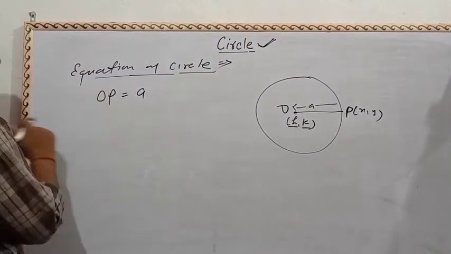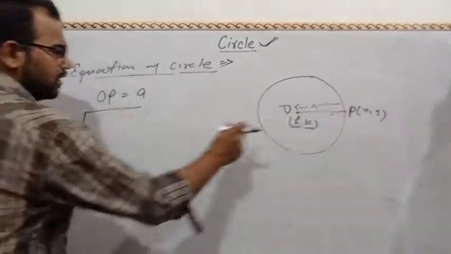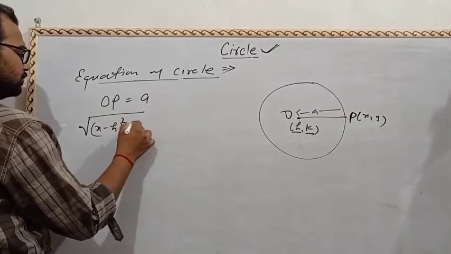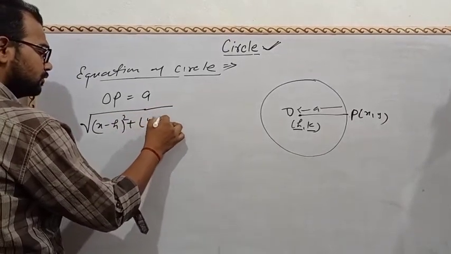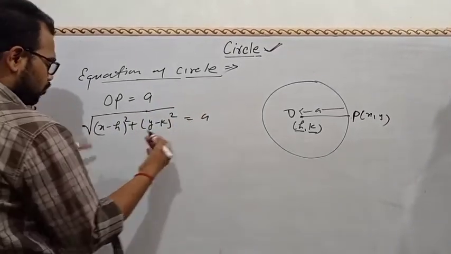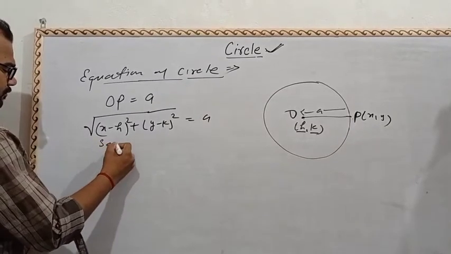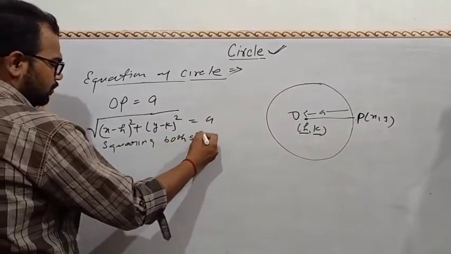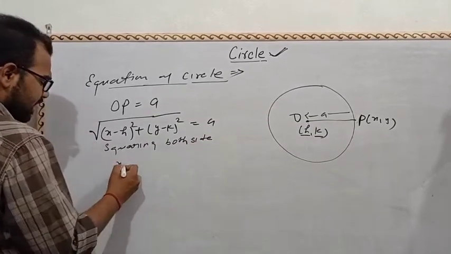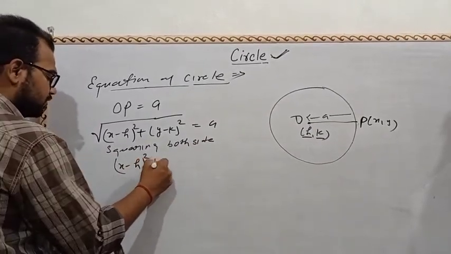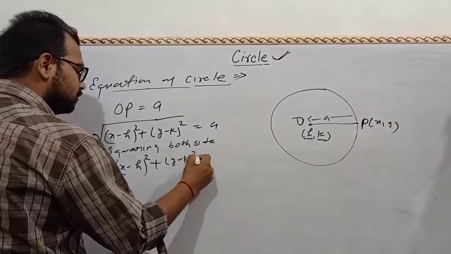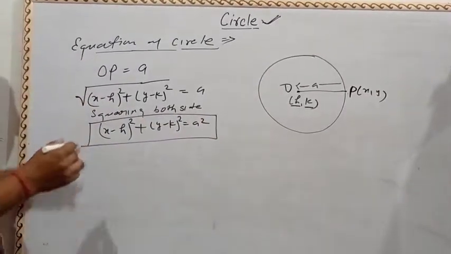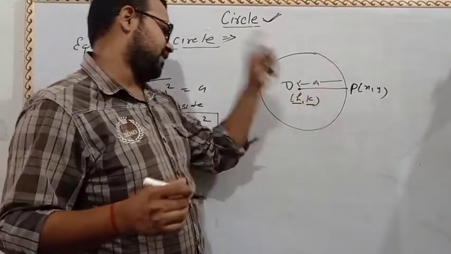So by using the distance formula, under root (x minus h)... Now squaring both sides, we get (x minus h) whole square plus (y minus k) whole square equal to a square. It is the required equation of a circle if the center of the circle and the radius are given.